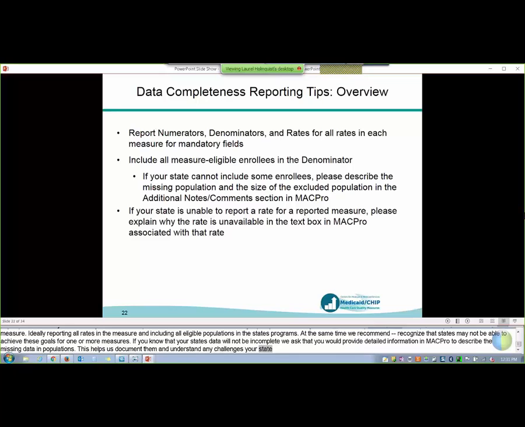On the slide, we've listed some tips for you to reference during reporting to help ensure that your reporting is complete. And in particular, there's just another reminder of how helpful it is when you use the population, deviations, and additional notes fields in MACPRO to really describe your state's data. Next slide, please.